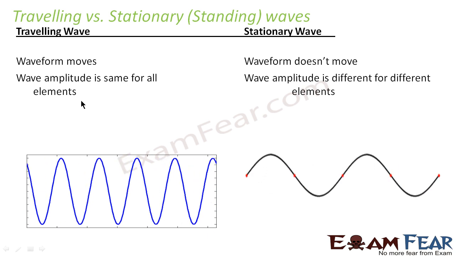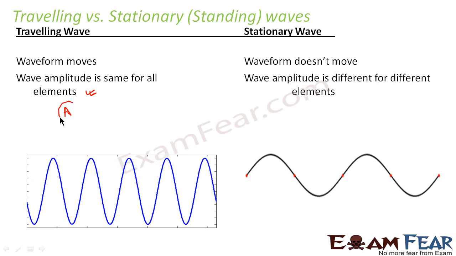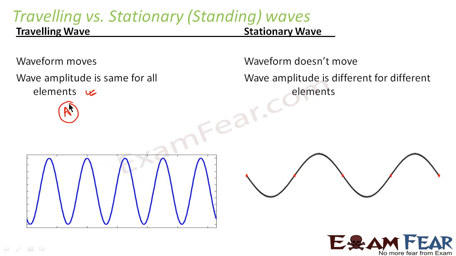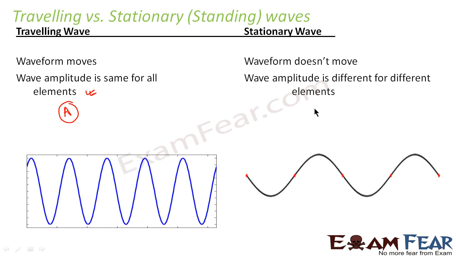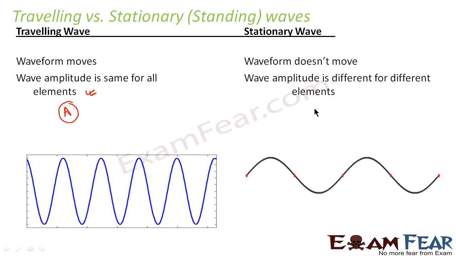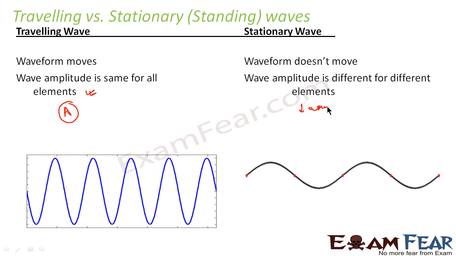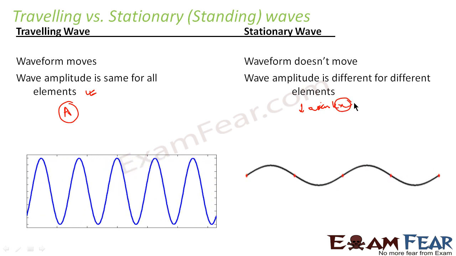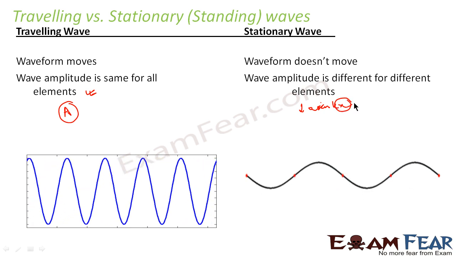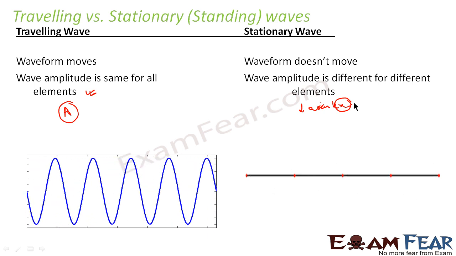Wave amplitude is same for all the elements. Here the amplitude is denoted by A, and this holds true for all the elements of the wave. But in this case, the amplitude is given by the quantity 2a sine kx. So the amplitude is dependent on x, that is the position of the particles. So that is also a major difference between traveling wave and a stationary wave.